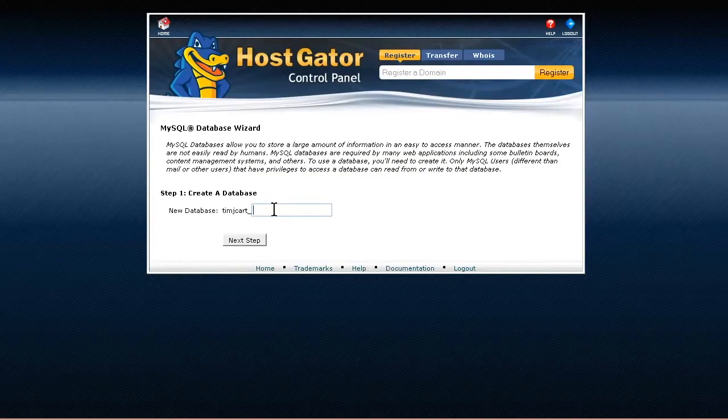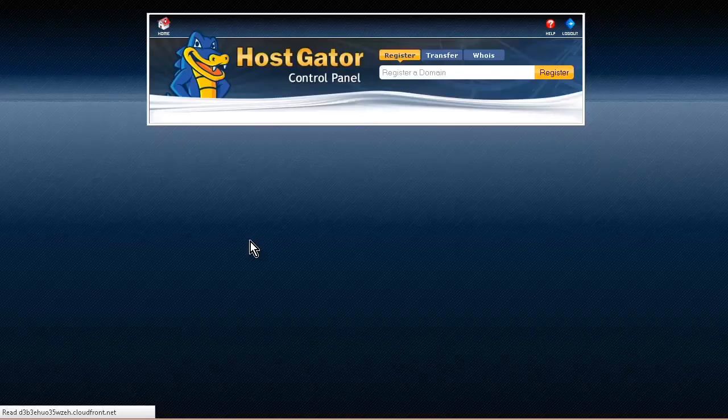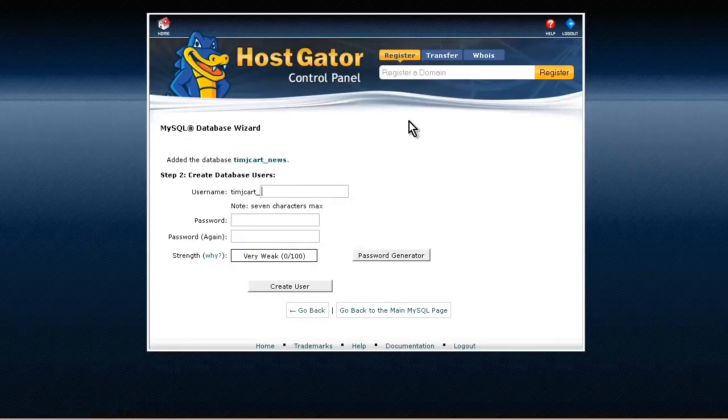And then we give it a database name. So I'm just going to call it news. Okay, and if it's available, then you'll get a check mark here. So go next step. And here's where we're going to want to create a username. So I'll call this news. And you can call it something different if you want.